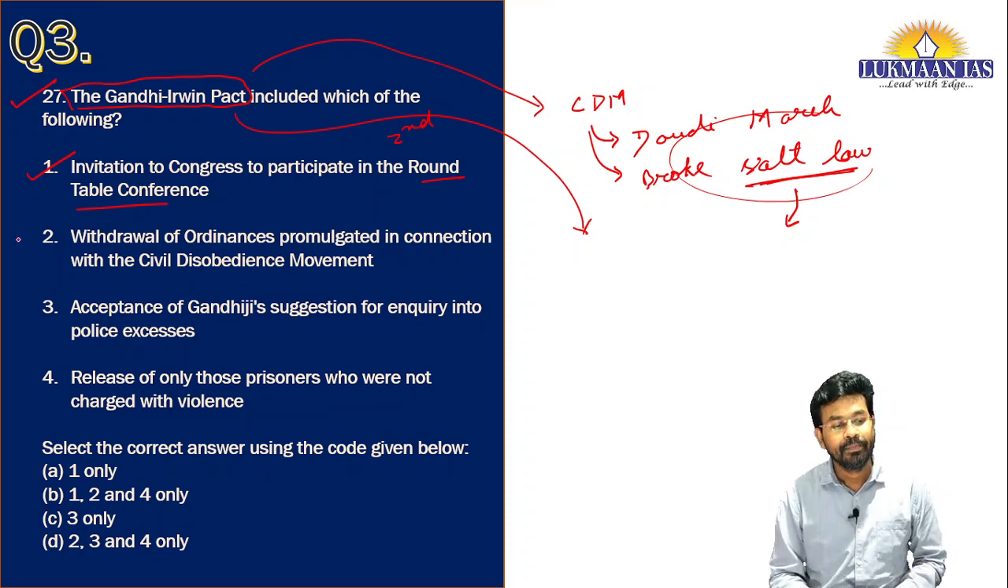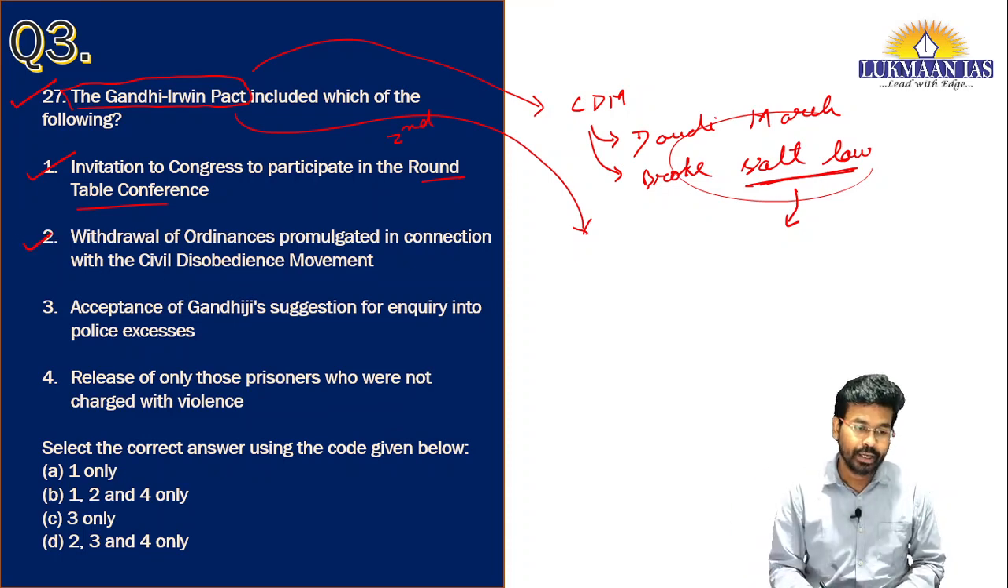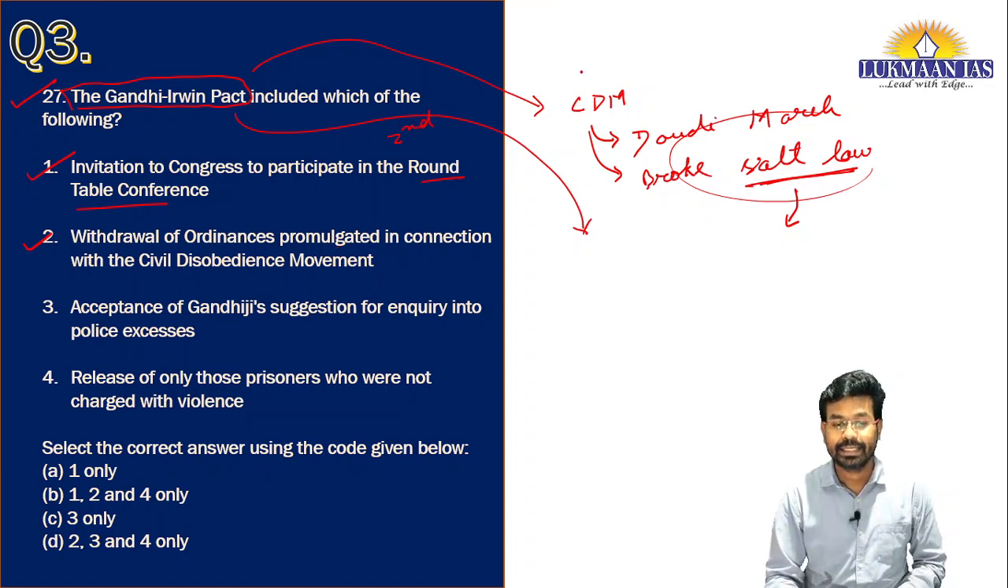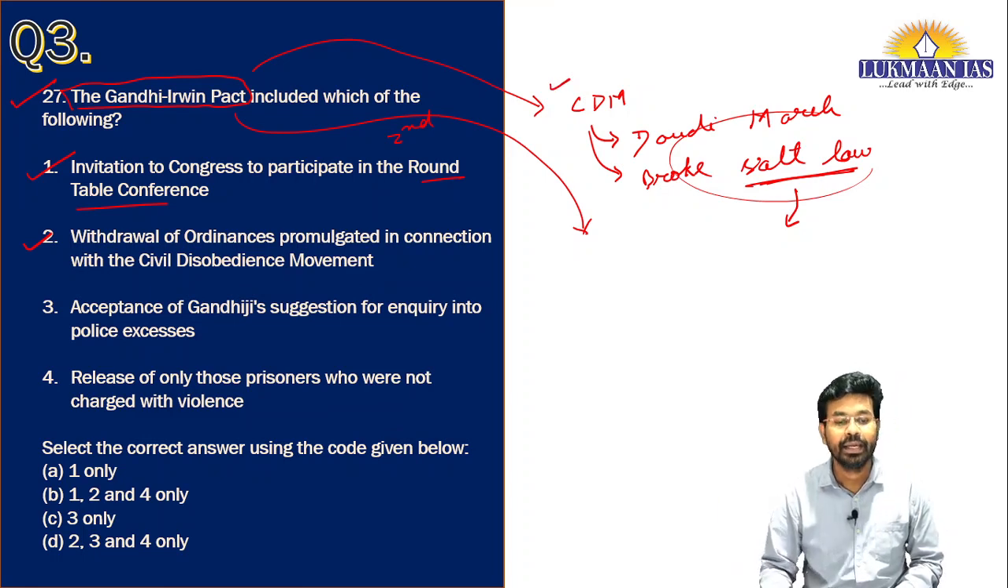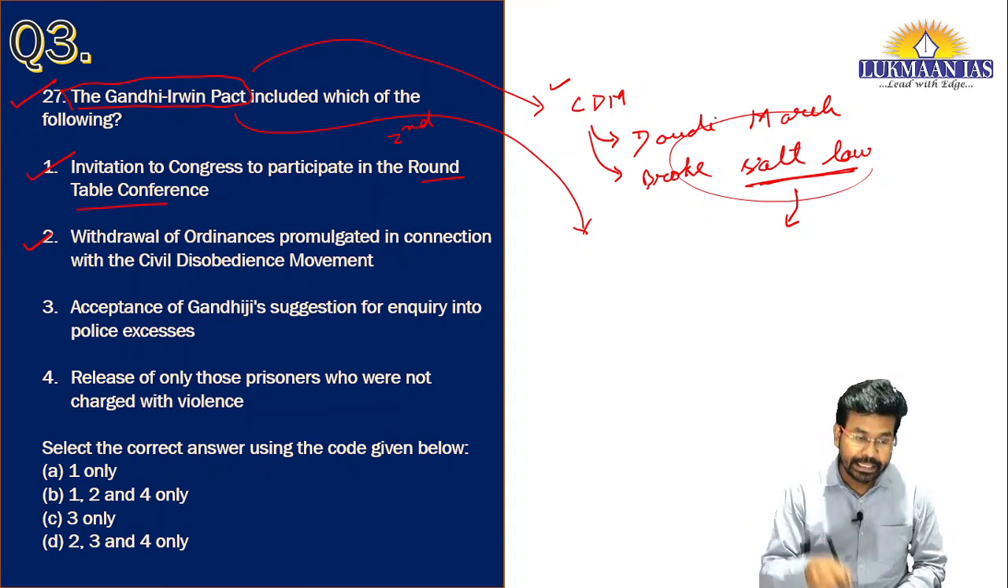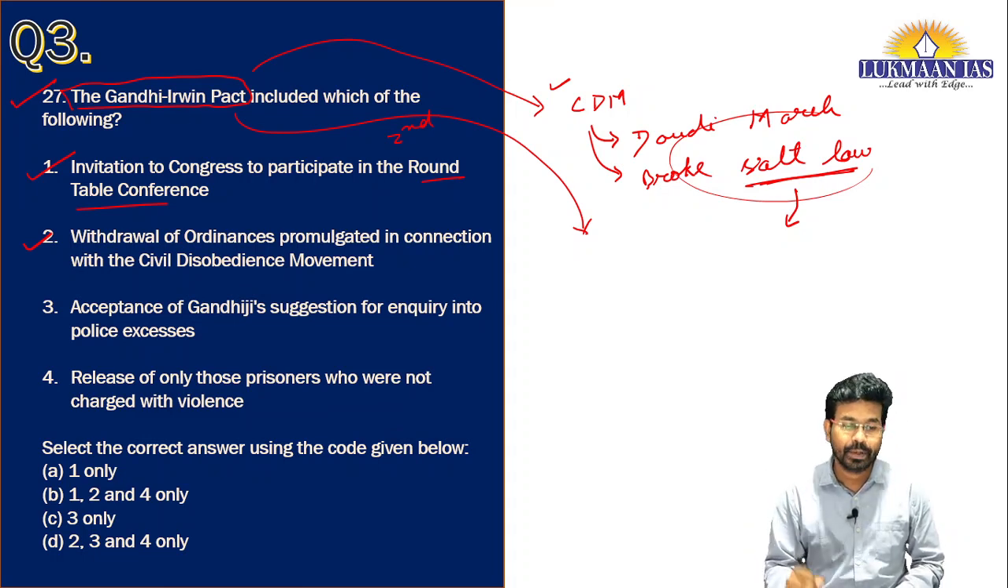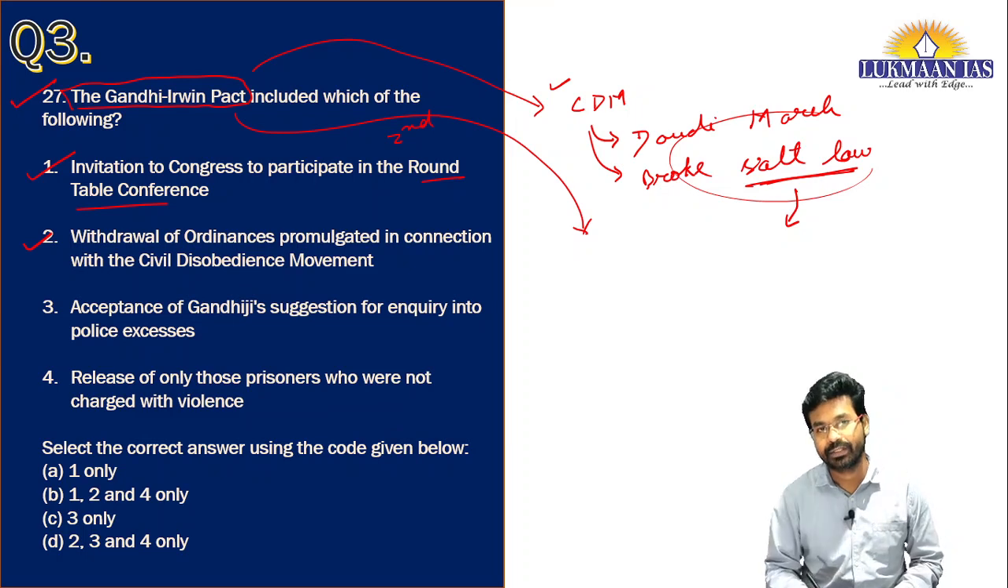Okay, then this particular pact also included withdrawal of ordinances promulgated in connection with the civil disobedience movement. As I already discussed, this Gandhi Irwin pact happened after the civil disobedience movement, and so Britishers had promulgated various ordinances, and through these ordinances they had started prosecution of those people who participated in the breaking of the salt law. So this Gandhi Irwin pact included the withdrawal of ordinances promulgated in connection with the civil disobedience movement.